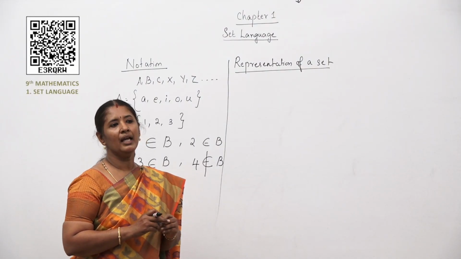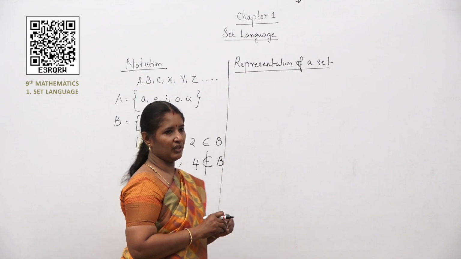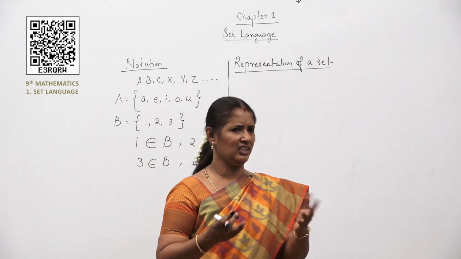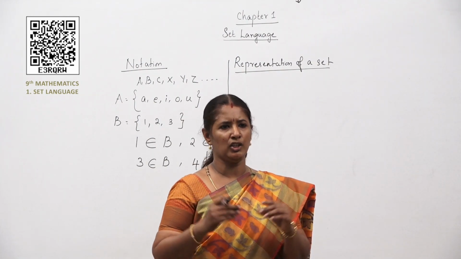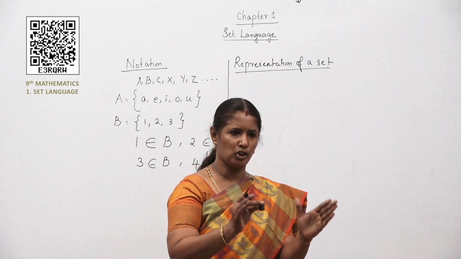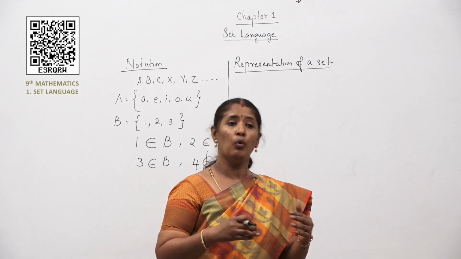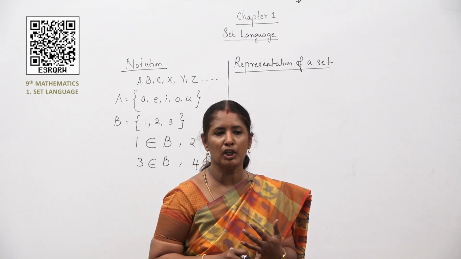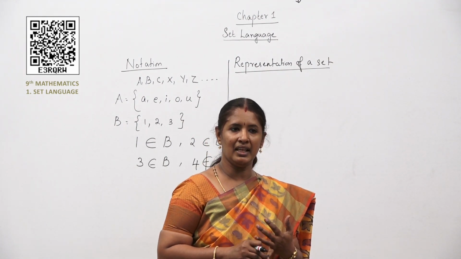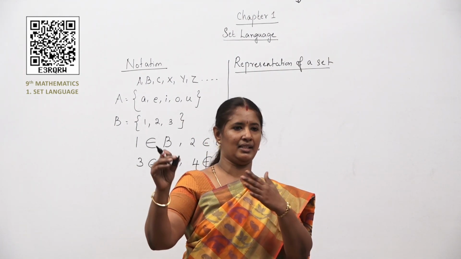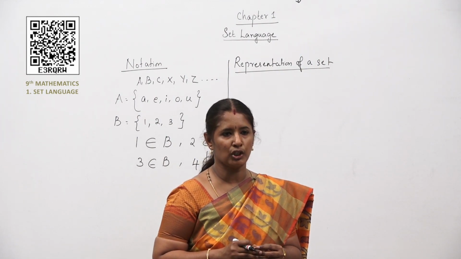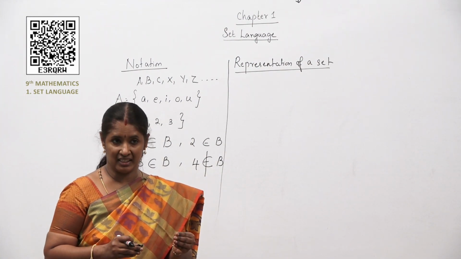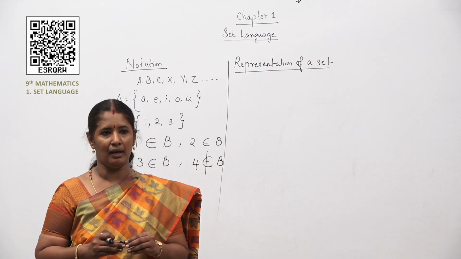Now, moving on to the representation of a set. First of all, let me say to you the collection of natural numbers. I can just say collection of natural numbers. What are all the various forms I can use for the collection of natural numbers, children? Yes, I can say 1, 2, 3, etc. Next, I can say the collection of all x, where x is a natural number.